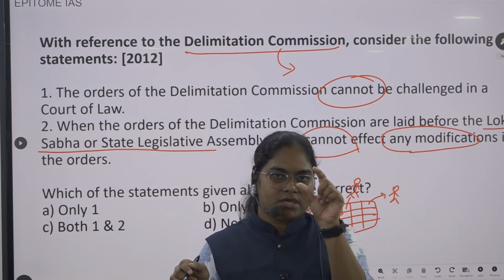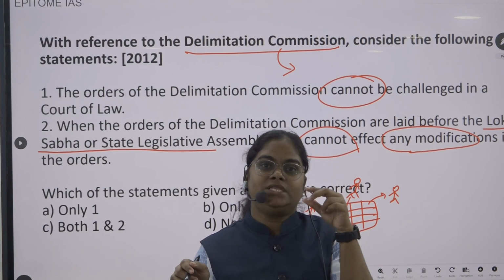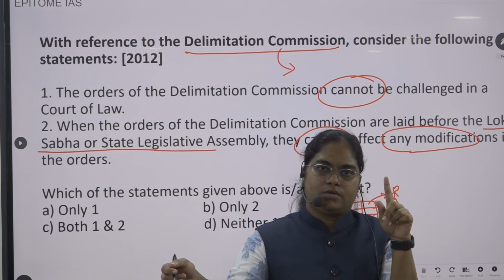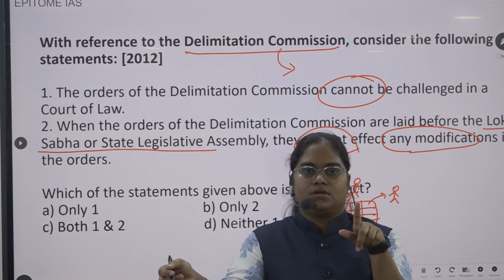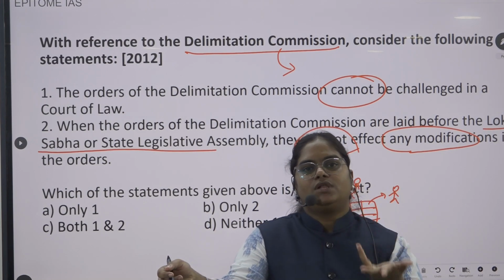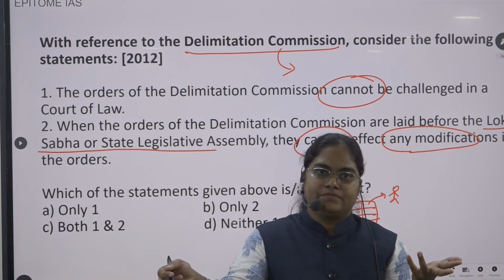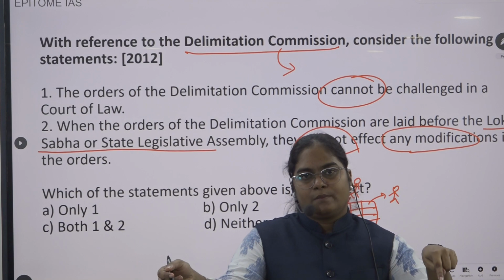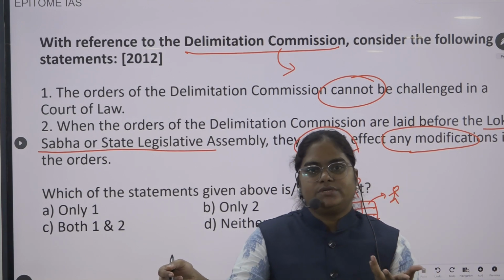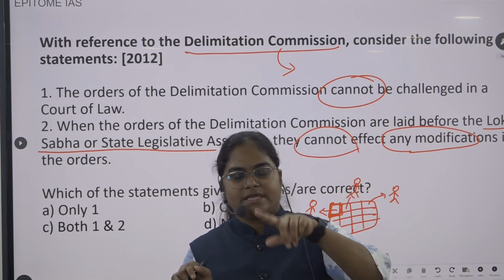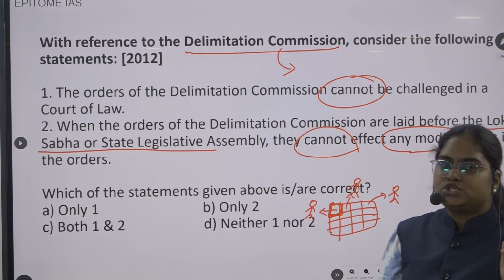So how will you demarcate each constituency? It should be nearly equal, because each constituency is represented by one person. Each constituency should be somewhat equal, not in area but in population. So who is going to decide all this? Who is going to demarcate these lines? This is done by the Delimitation Commission.